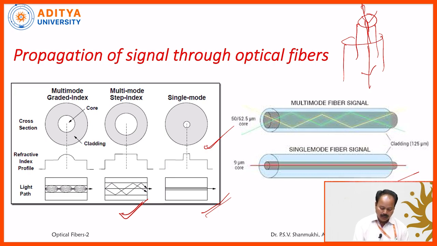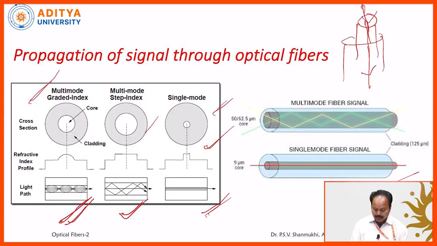Coming to the third type, multi-mode fiber, moreover it is graded index fiber. The refractive index is changing gradually. That's why in case of the core, concentric layers are available from inner to outer. Between any two adjacent layers, there exists total internal reflection. That's why the signal is propagating like this. So this is the propagation of the signal through graded index fiber, and this one is the propagation of the signal through the step index fiber, moreover multi-mode. These are the zigzag rays, and in case of single mode fiber, this is the axial ray direction.